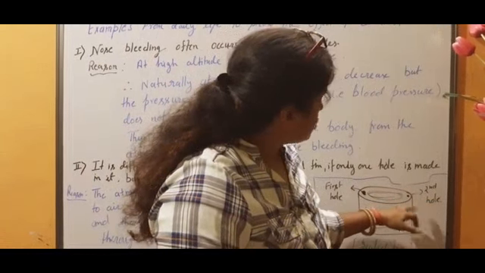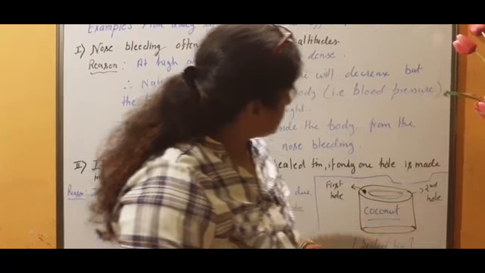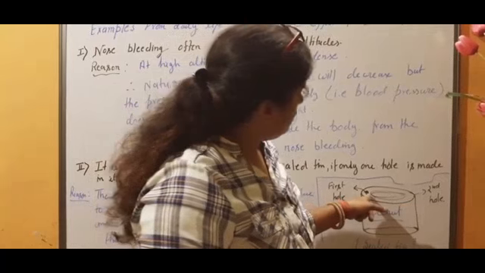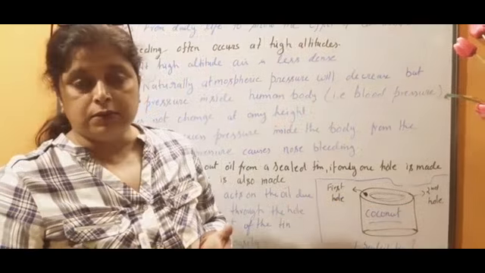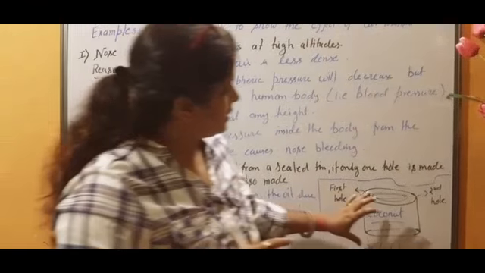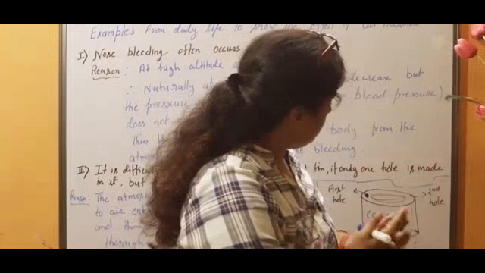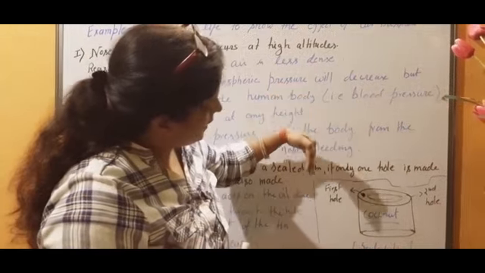Why? So many times I asked them why it is not possible, when we are putting one hole, the oil is not coming out from the tin can. Try to understand. This is a tin can. It is completely sealed. We make one hole. What happened? Air pressure is applied.